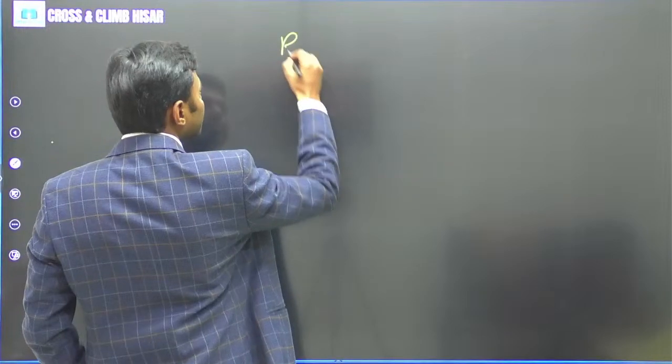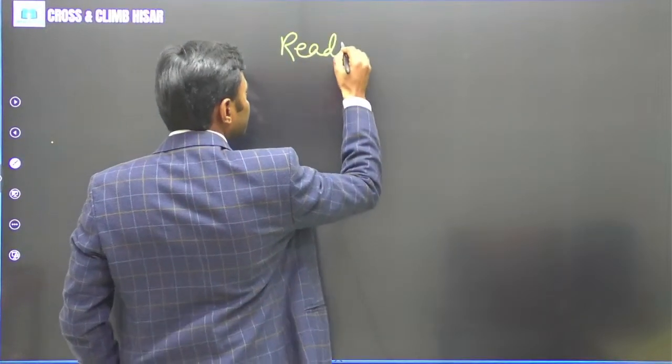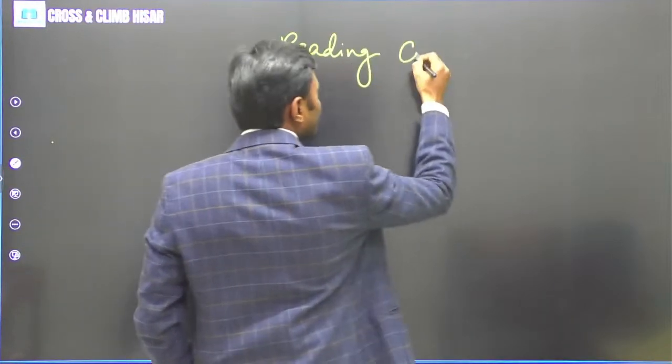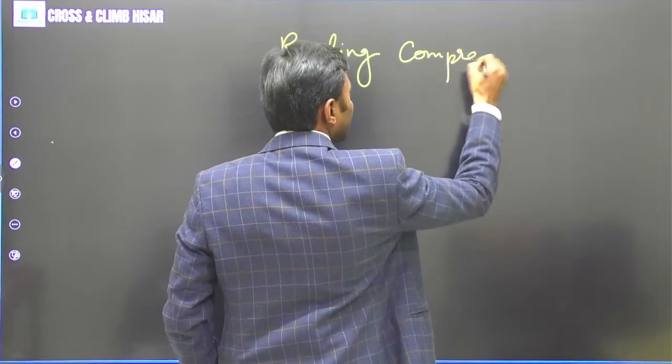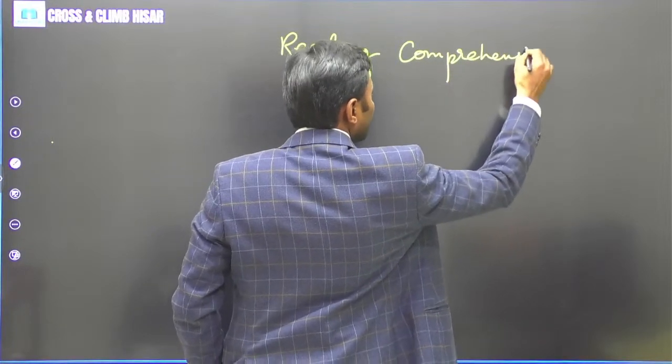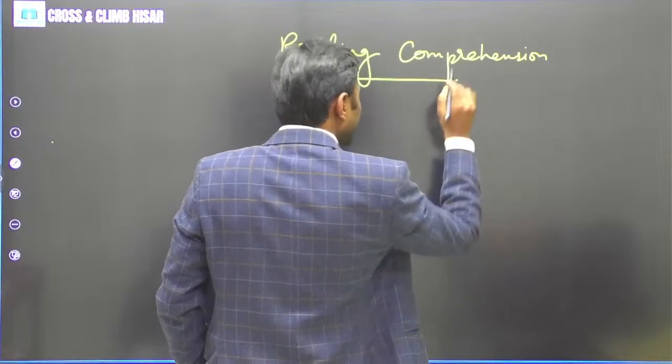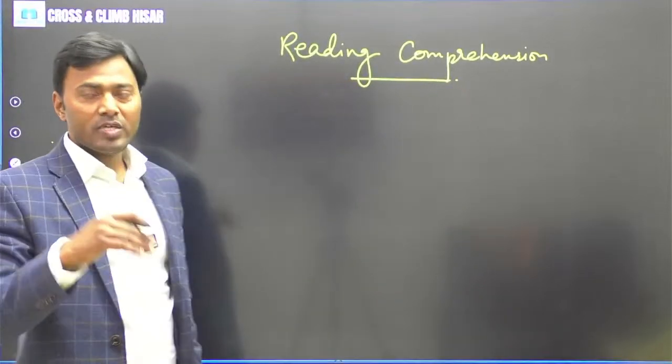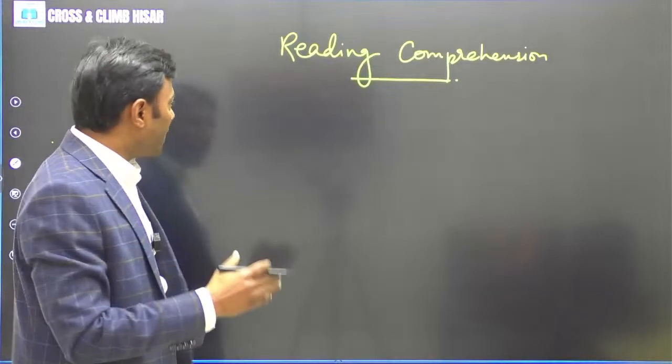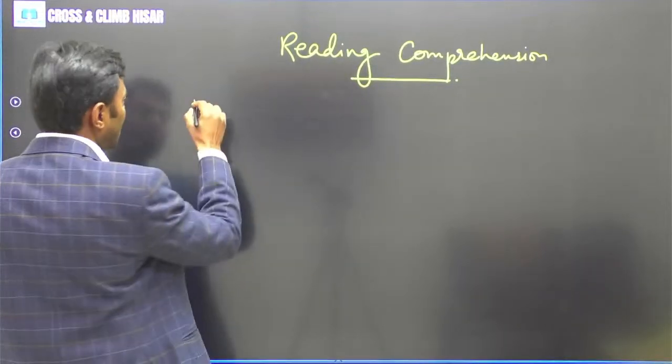Before I move to this particular topic, let me tell you something. In reading comprehension, in the kind of exams you are going to appear in, we have certain types of questions.